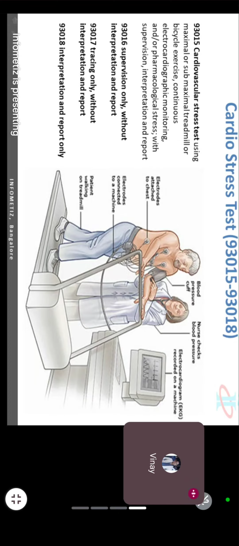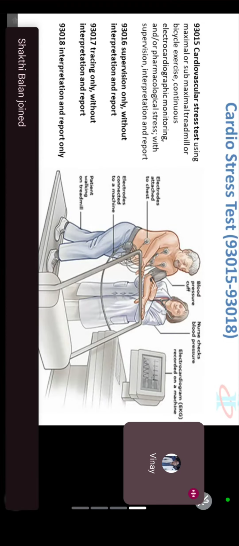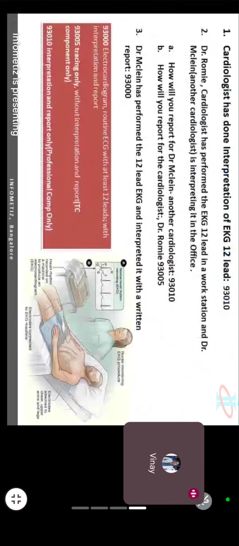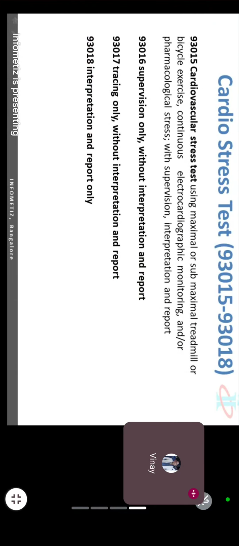Will the patient die while running? No. The doctor will be there to supervise and will continuously check the report. If they feel that this is over now, they will stop the patient. This is exactly an ECG, but in a stress condition. That's why it is known as a cardiological stress test.